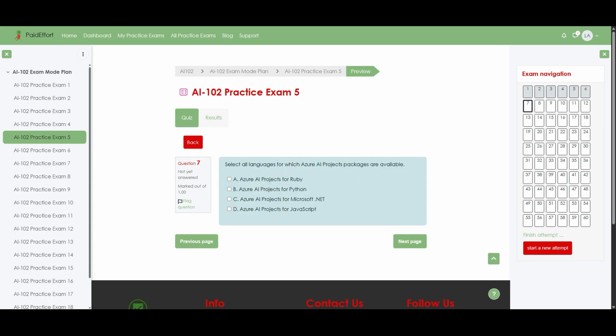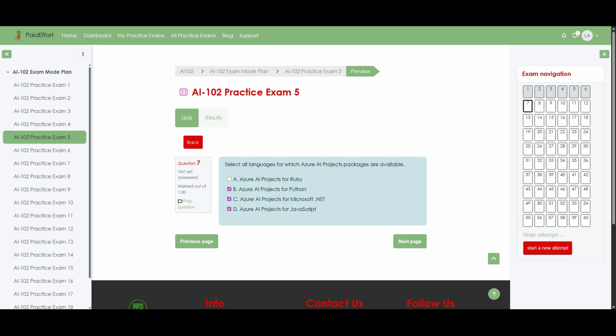Question 7. Select all languages for which Azure AI Projects packages are available. Option A, Azure AI Projects for Ruby. Option B, Azure AI Projects for Python. Option C, Azure AI Projects for Microsoft.NET. Option D, Azure AI Projects for JavaScript. The correct answers are Option B, Azure AI Projects for Python, Option C, Azure AI Projects for Microsoft.NET, and Option D, Azure AI Projects for JavaScript. Now I'm going to explain why these three options are selected and Ruby is not included.